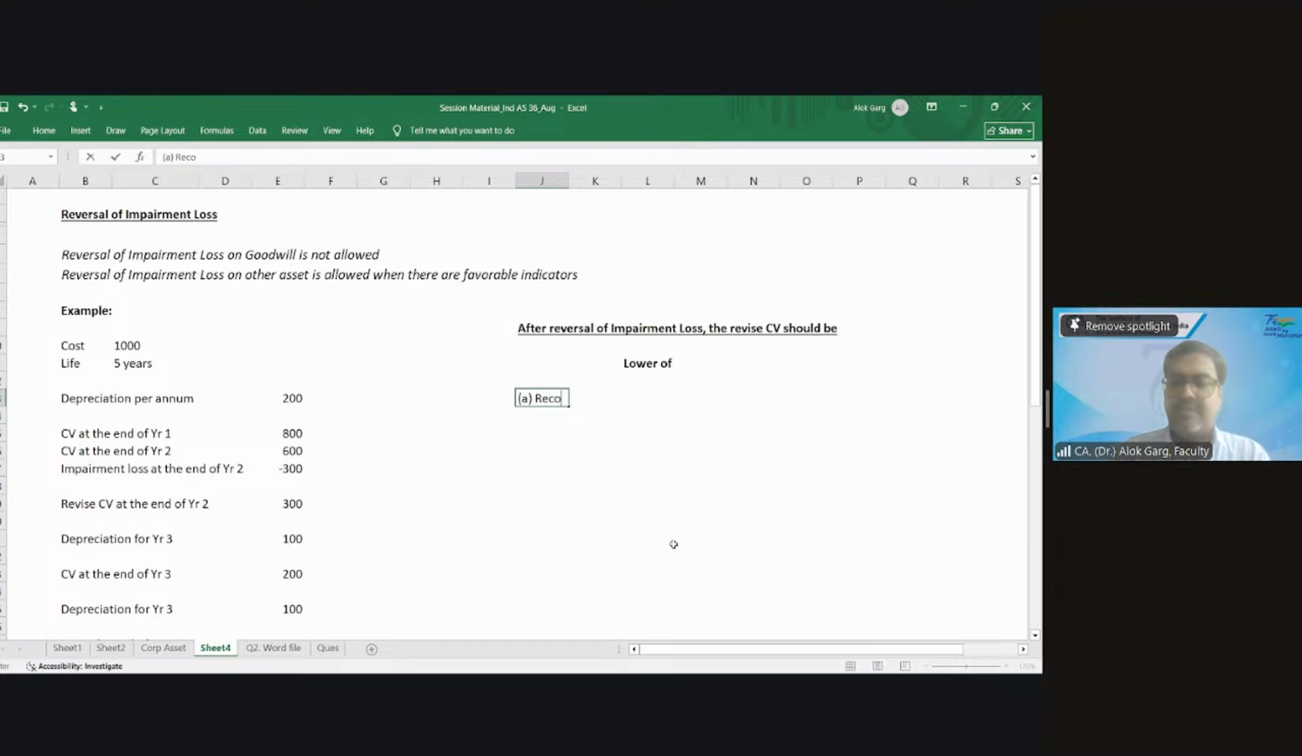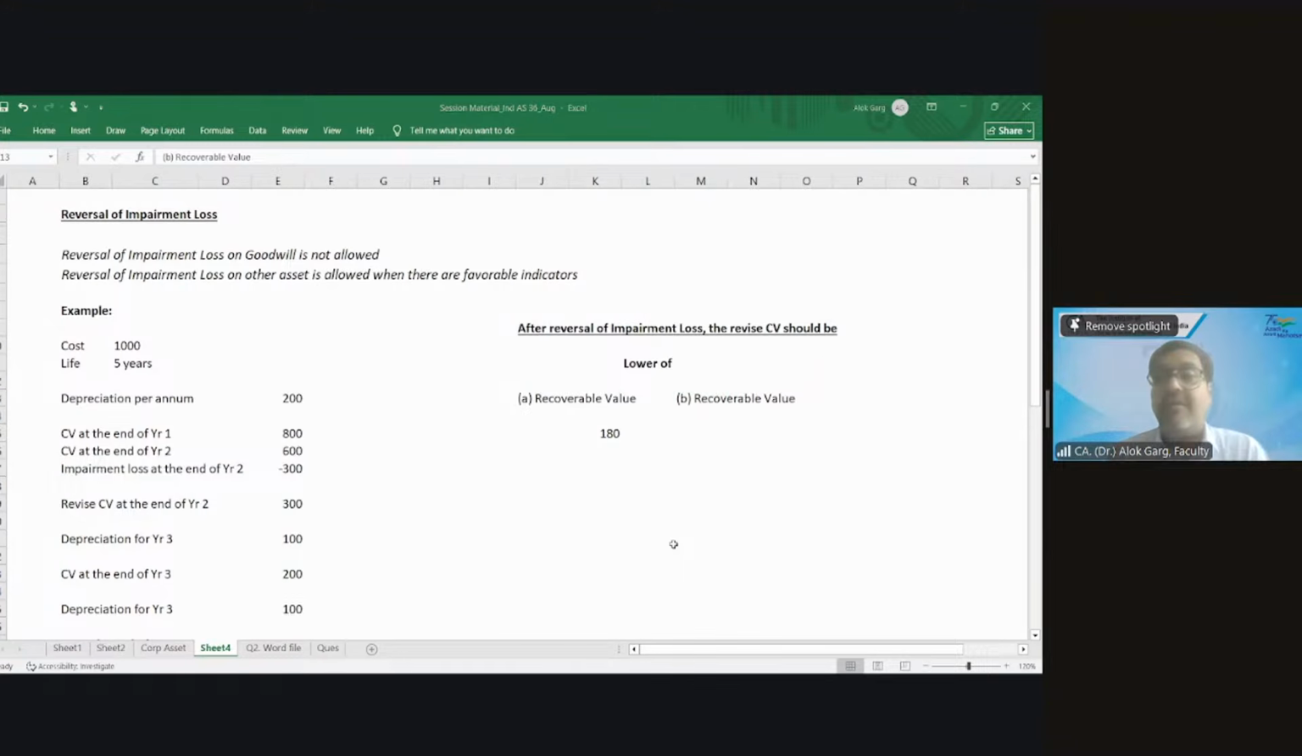Recoverable value. What is the recoverable value in this question? In this example, what is the recoverable value? 180. So recoverable value 180, and